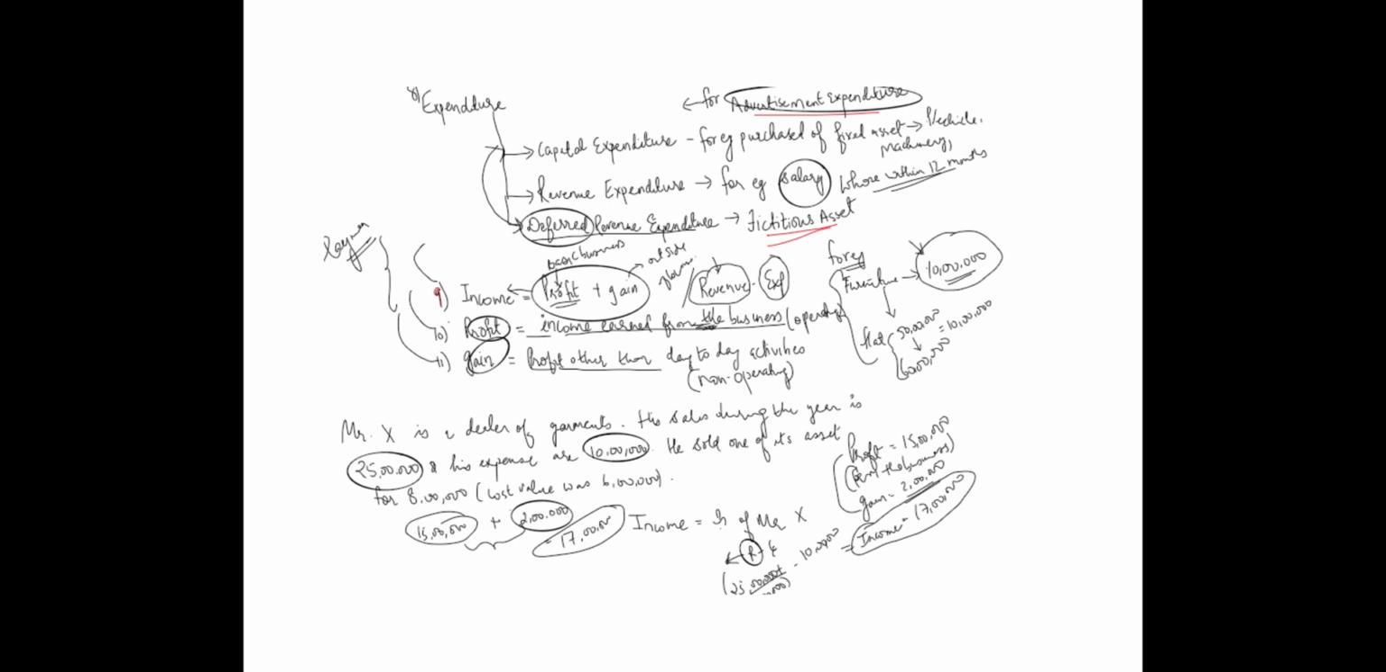Next is income. The formula for income is revenue minus expenses. The second formula is profit plus gain. Now what do you mean by profit? Profit is the amount which we have earned from our basic activity or basic operating activity of the business. And gain is profit earned from non-operating activity of the business. Let's take one example of income, how to calculate income.